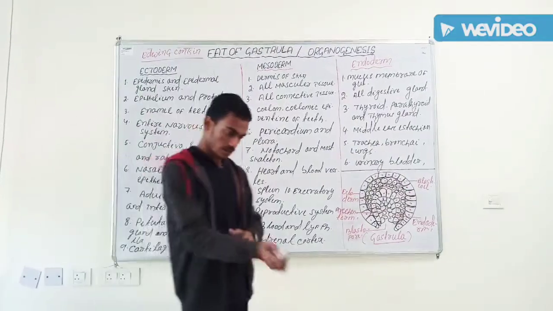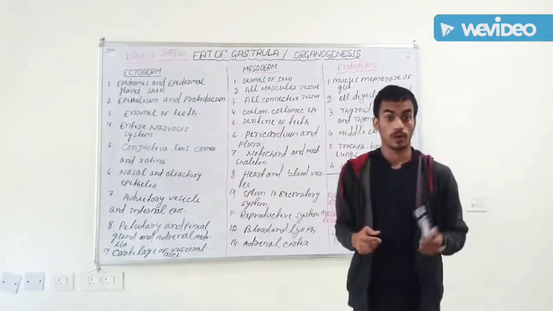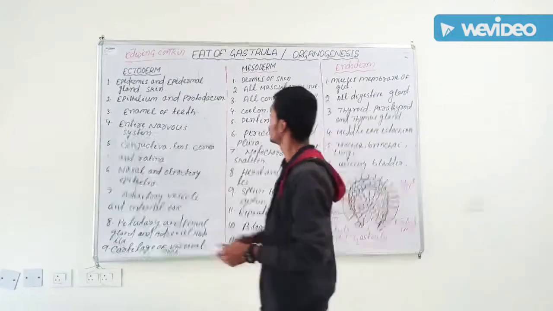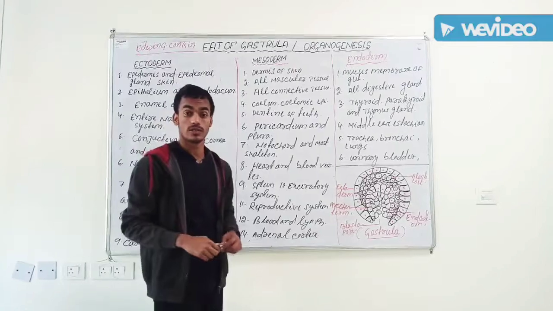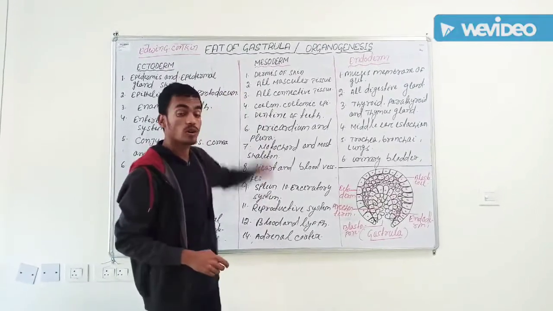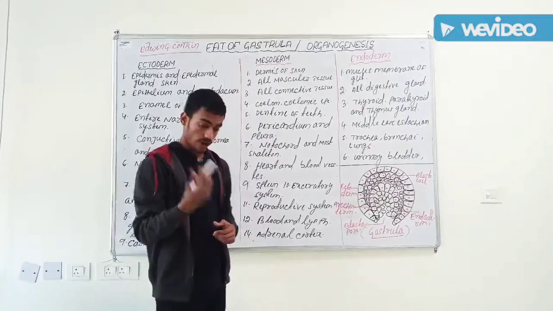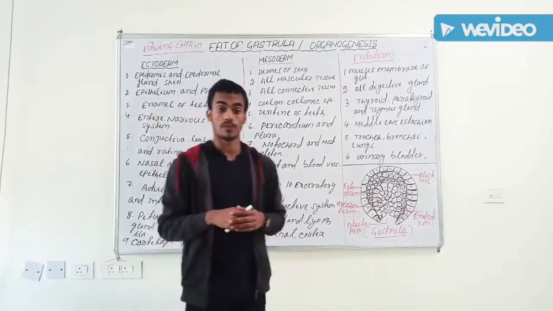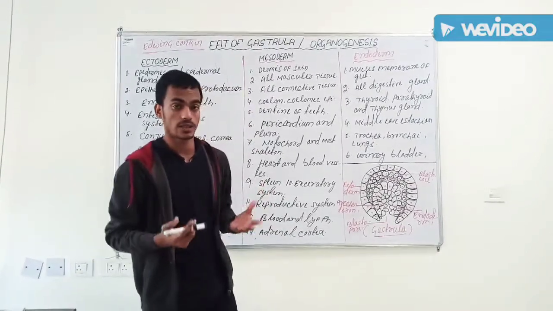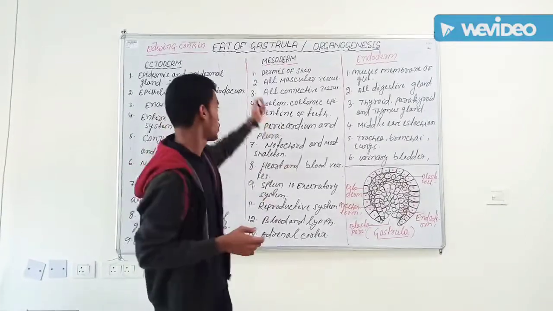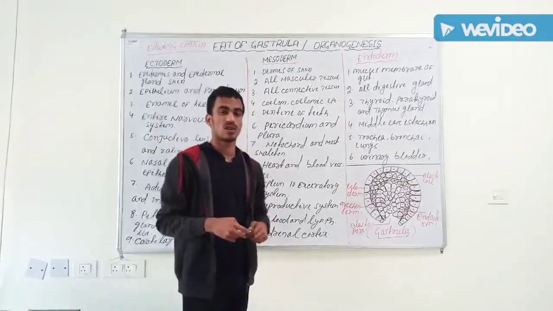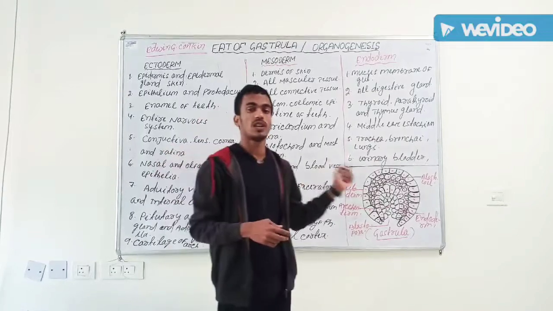Okay, friends, today we are discussing an important topic, that is the fate of gastrula or organogenesis. We try to know what the fate of gastrula is. After cleavage, blastula is formed. After that, gastrula is formed. We know gastrula has three germ layers.